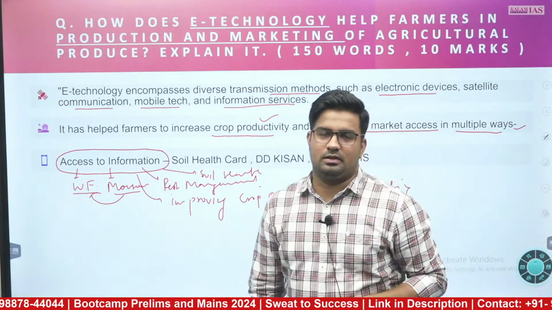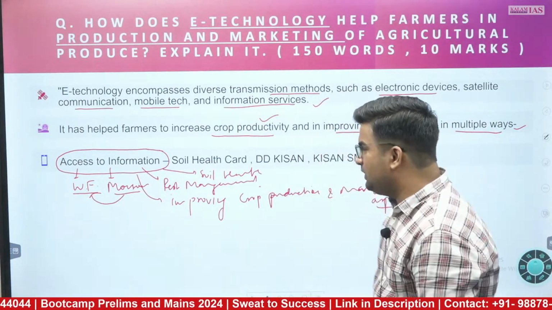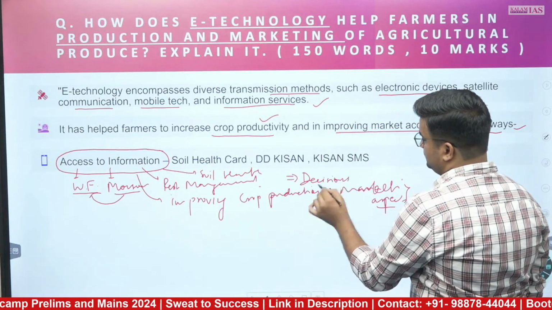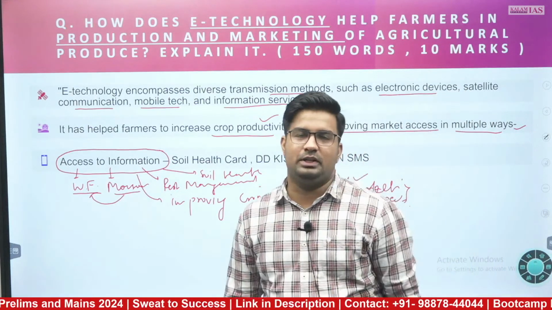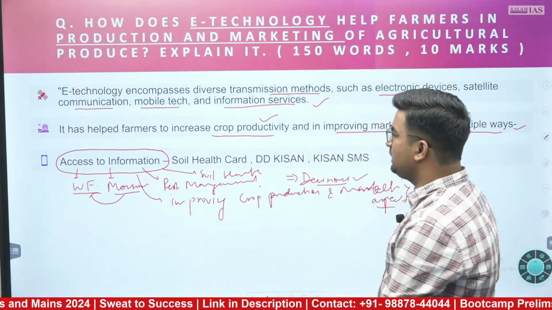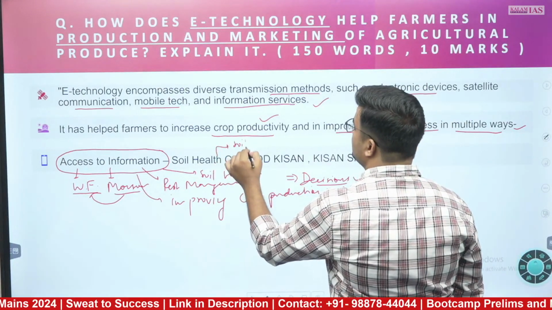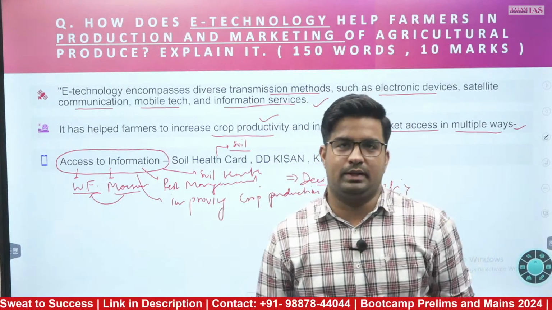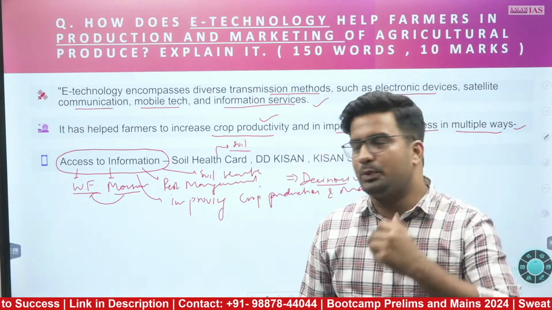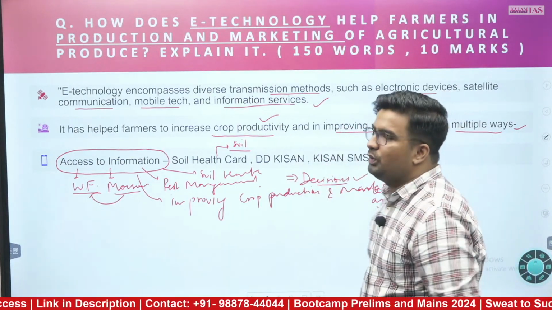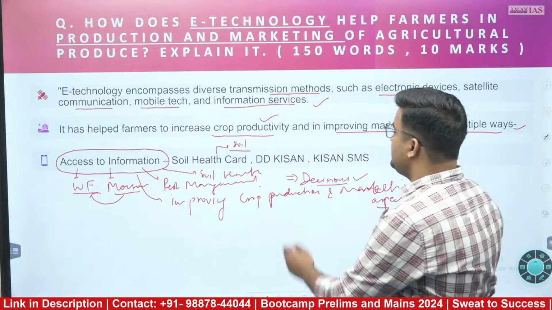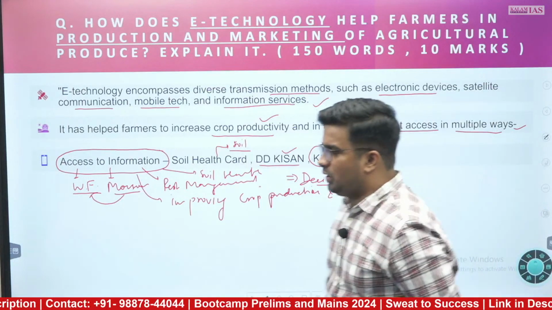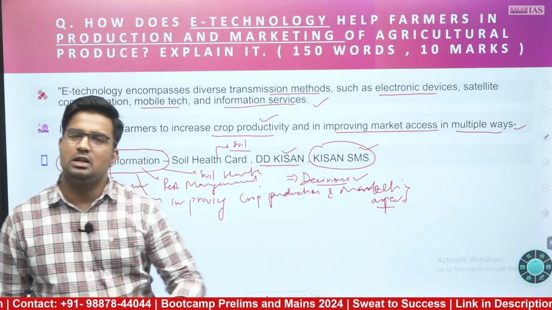And with all this, the aspects help the farmer to take decisions which will be productive enough and helpful at the same time. In that aspect, the soil health card, to know the health of soil and how much nutrient is required in this soil, is definitely going to reduce the cost. And with optimum utilization of fertilizers, a farmer can produce better. Then DD Kisan, the channel of information, and Kisan SMS, providing important information to farmers at different levels, are very helpful.